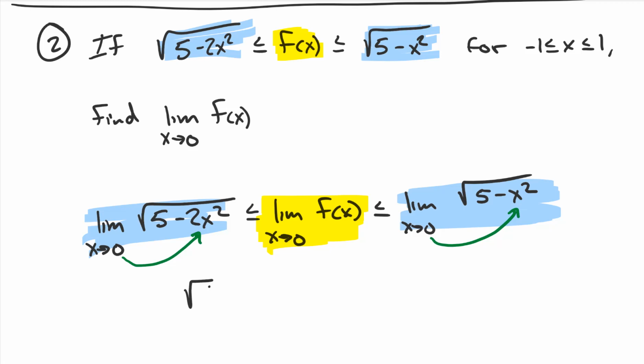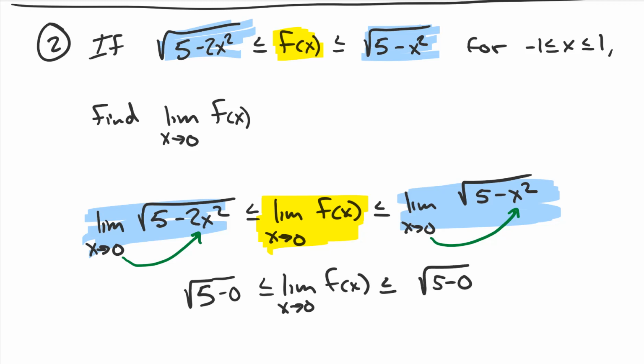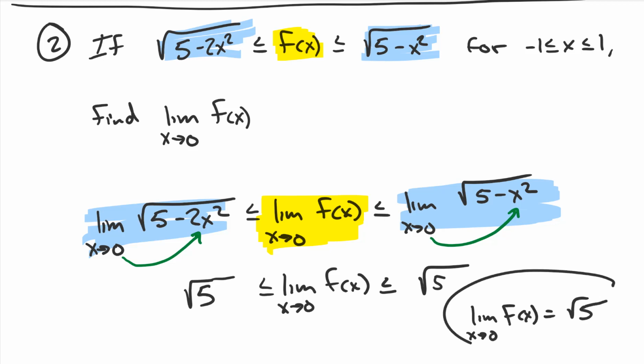So you're going to end up with the square root of 5 minus nothing is less than or equal to f of x, which is less than or equal to 5 minus 0 squared. We don't have to write the limit because we're plugging in that 0, so we get the square root of 5 minus nothing. I wonder what it could equal. It's bigger than or equal to root 5, and it's less than or equal to root 5, then it's equal to root 5. So the limit as x tends towards 0 of f of x is equal to root 5. And there's your solution. Squeeze theorem, y'all.